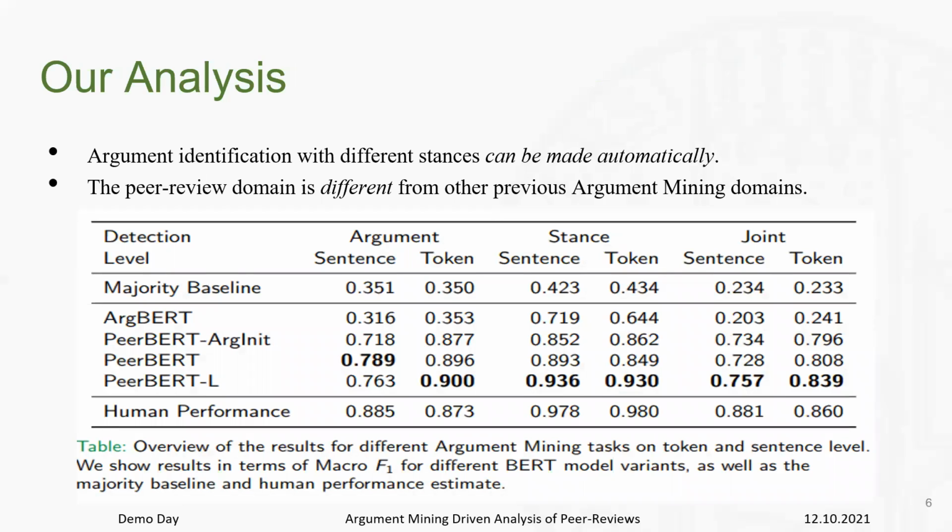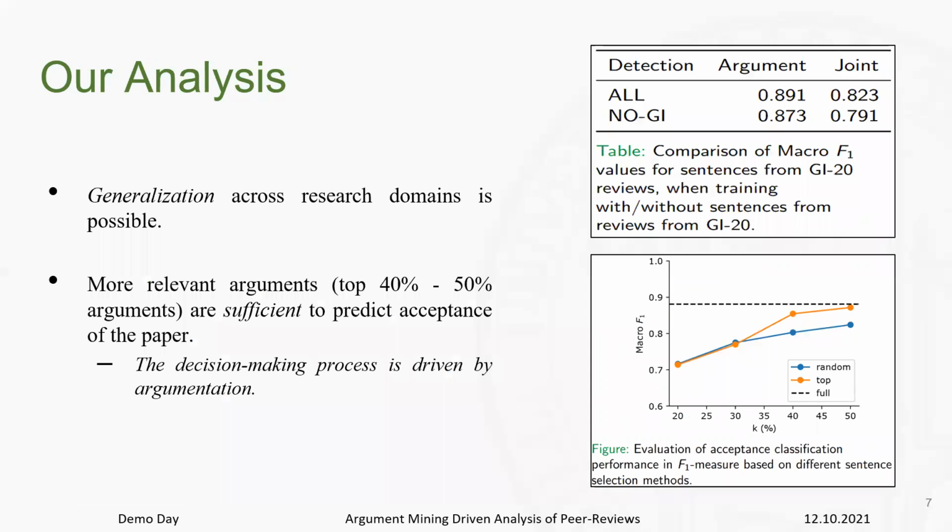Coming to our performance analysis, if you look at our detection model performance, you can see that we were able to meet the human performance in a lot of the scenarios. Another interesting point to note was that transfer learning within argument mining domains was not possible. As you could see in our ArcBERT case, where we use another argument mining data set and tested it on our peer reviews, we were not able to achieve good performance.